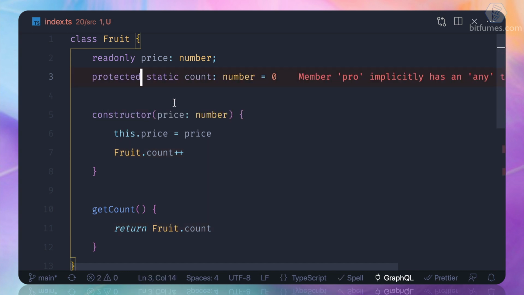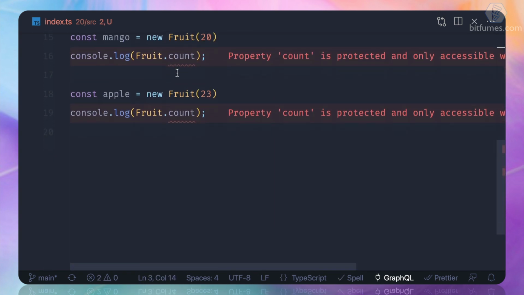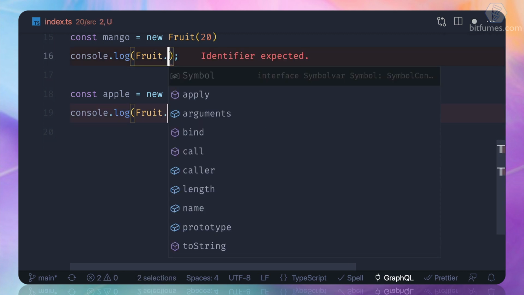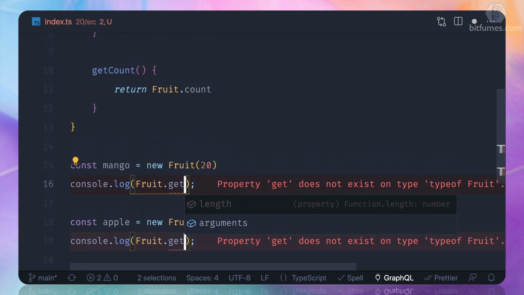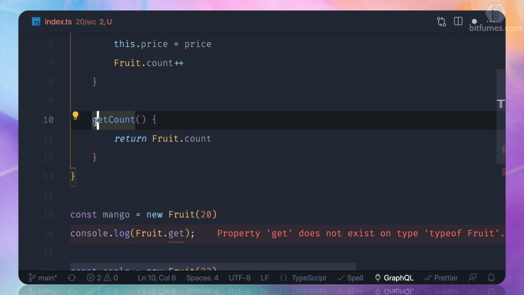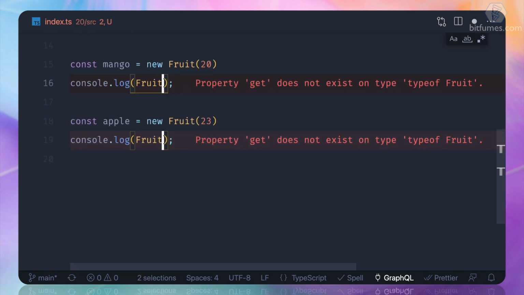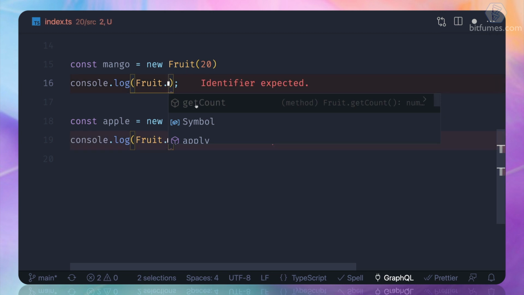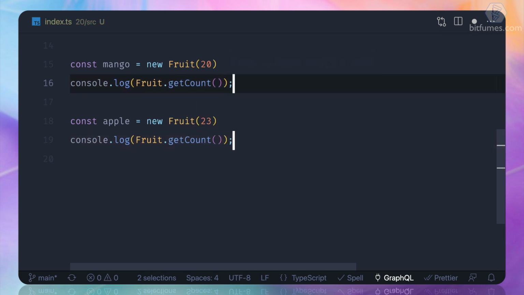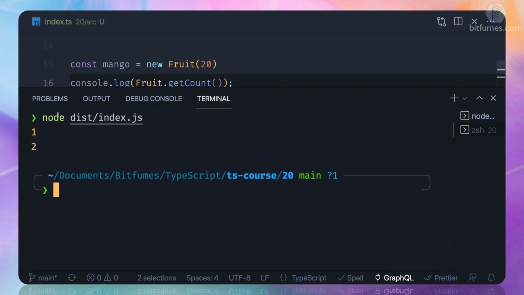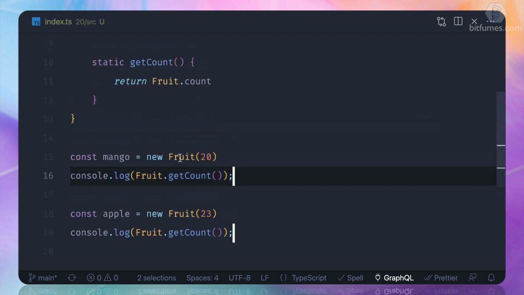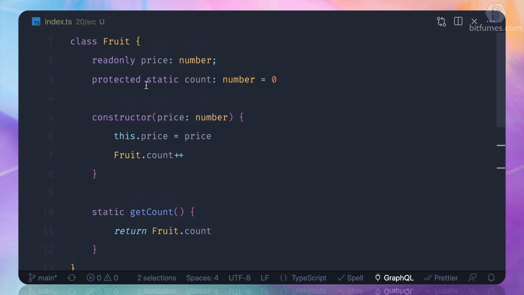Protected. Now since it's protected, you cannot access it directly from here. What you have to do is say dot and get. What happened? Oh yeah, we need to make this method static. Get count, and this means now if I say dot and we get the get count, and it's a method, and yes, 1 and 2 give absolutely the same result, but we have a protected property of the static count.